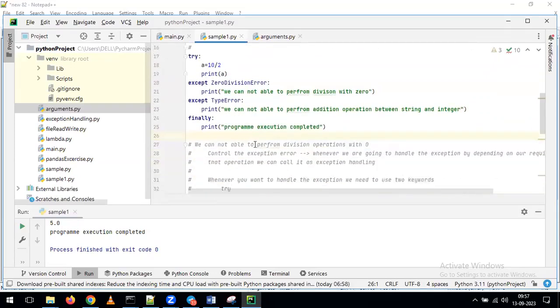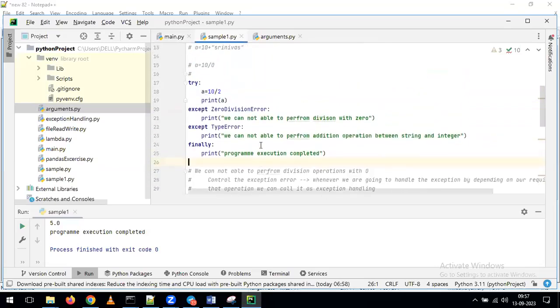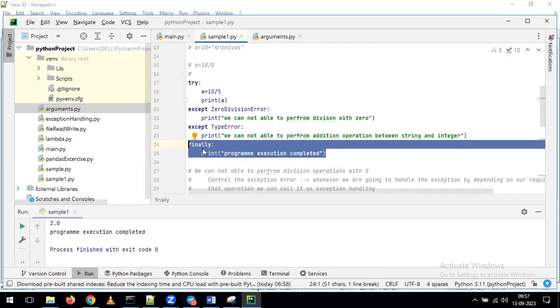Please ask me. Sir, in this example, for example, we have given A equal to 10 by 5. Then what is the output? Someone is asking, if I give A equal to 10 by 5, what is the output? Other people, try to give the answer. Is it giving one value or two values on the output screen? Two values. Two only, because there is no error. It gives print of A, which outputs 2. At the same time, even if there is no error, by default what will happen? It is going to run the finally statement. With that, you get one more value, "program execution is completed."